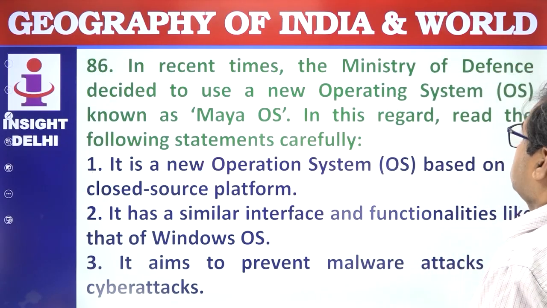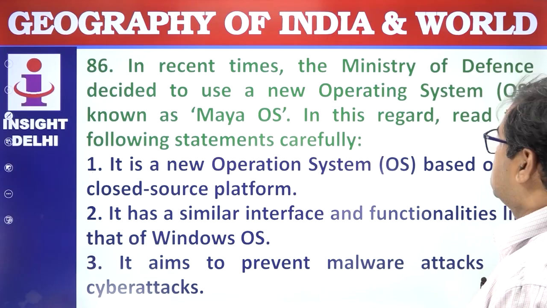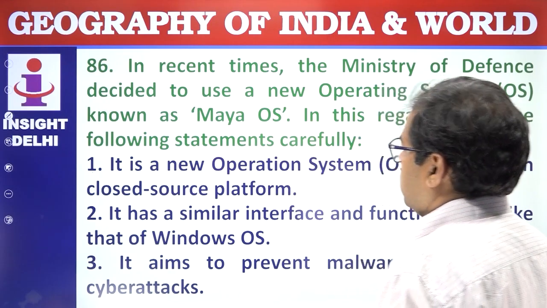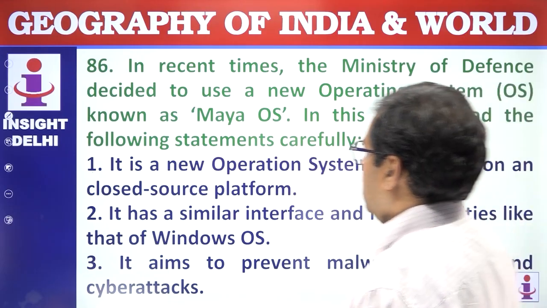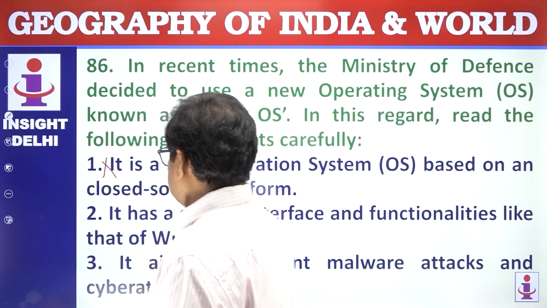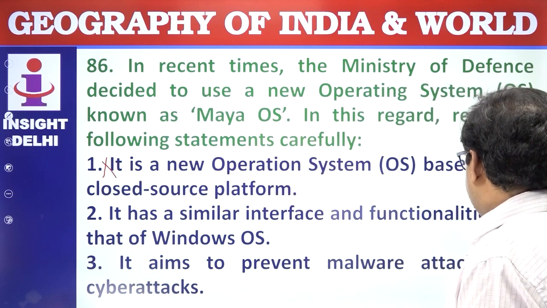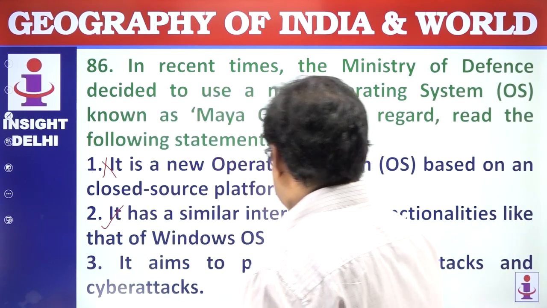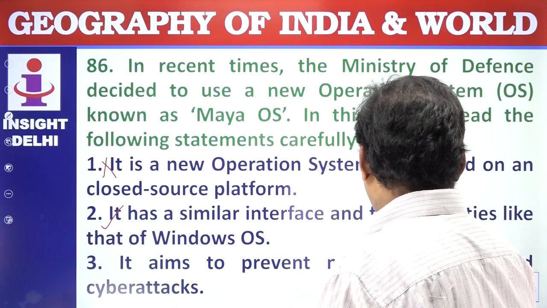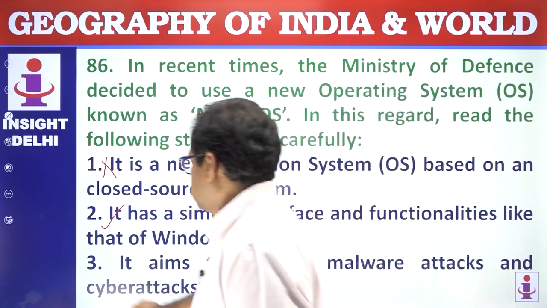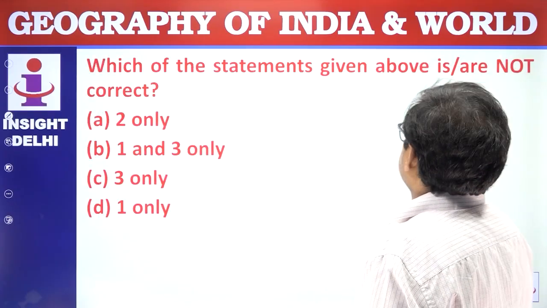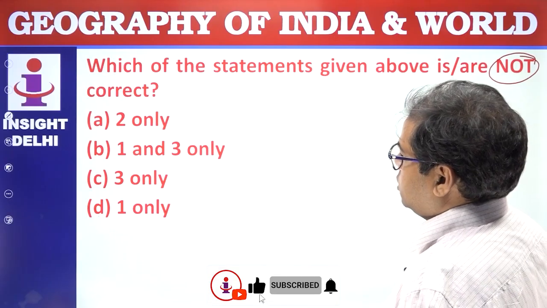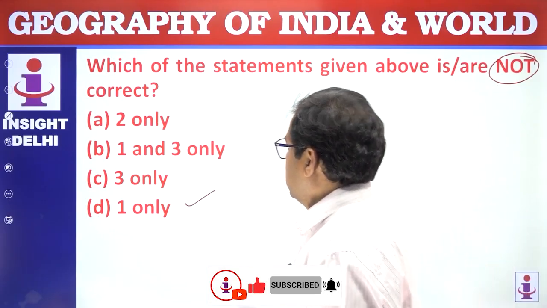Recently, the Ministry of Defence decided to use a new operating system known as Maya OS. In this regard, read the following statements carefully. It is a new operating system based on a closed source platform. Wrong statement. It has a similar interface and functionalities like that of the Windows OS. This is correct. It aims to prevent malware attacks and cyber attacks. This is correct. Which of the statements given above are not correct? Only 1. Answer is D. Next question.